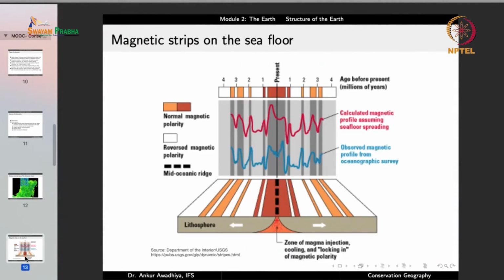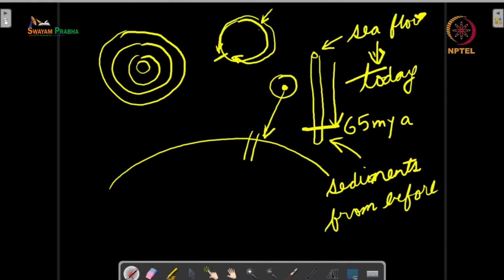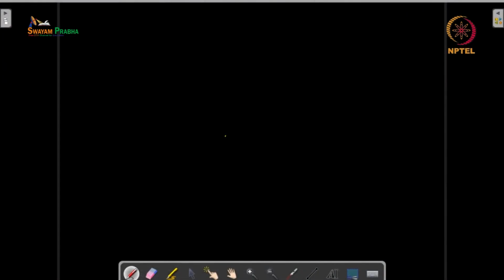Another indirect source is the magnetic strips on the seafloor. So if we do a magnetic survey, we'll find that different locations have different magnetic properties that are stored in them. So what happens is that when you have lava that is coming out, now lava is liquid. Now when it comes to the surface, it solidifies. Now this lava might also be having certain magnetic materials.